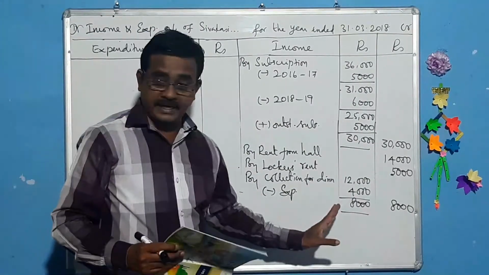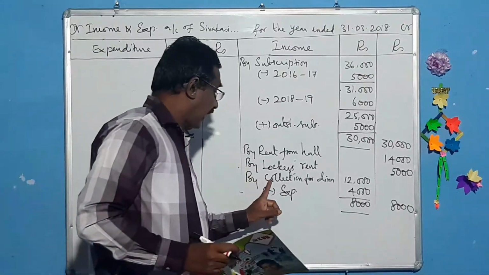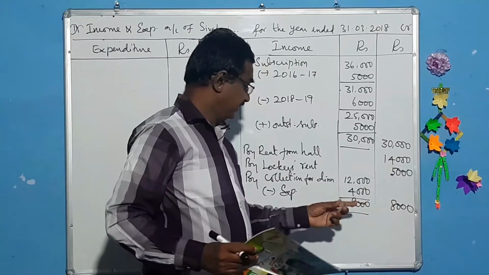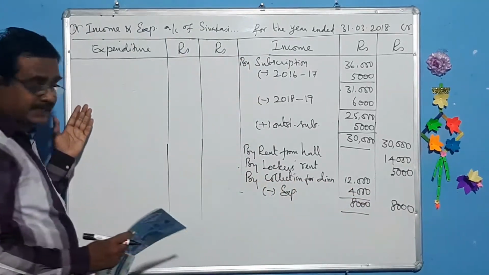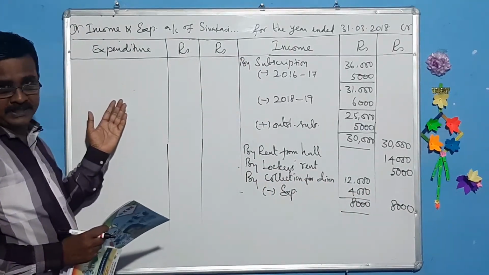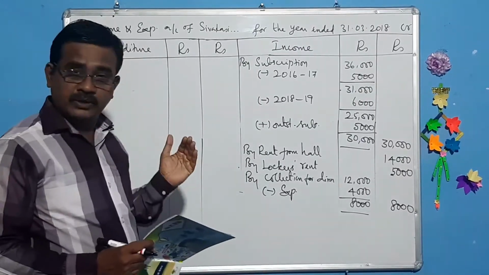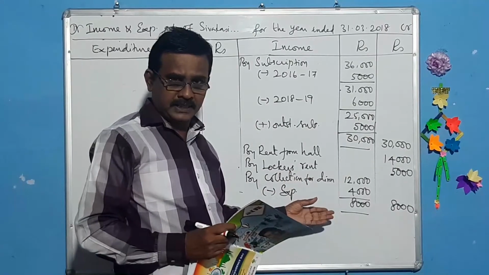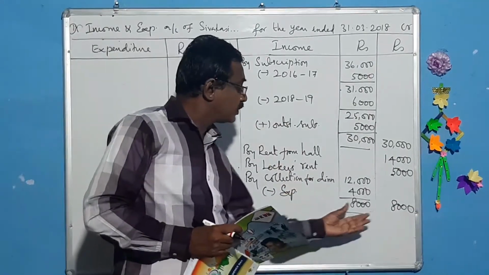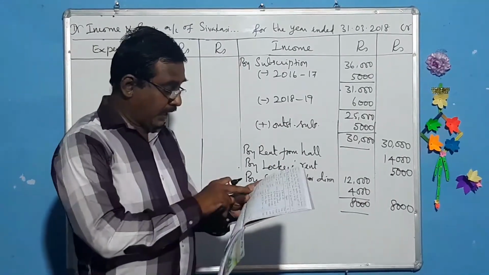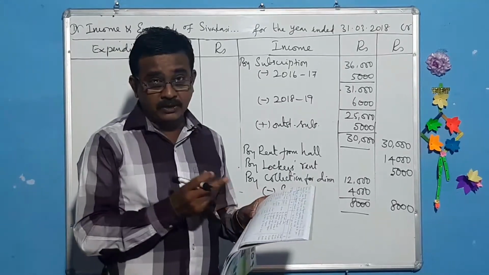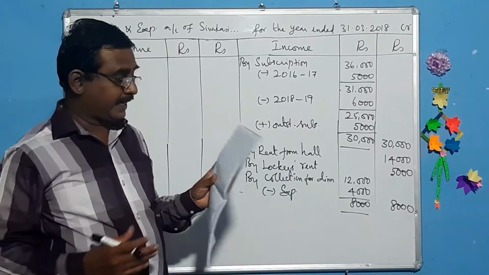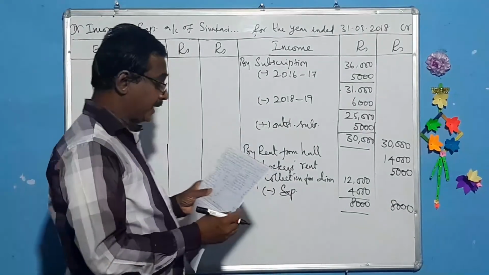See, this can be done in another way. How? Collection for dinner, 12,000, can be shown this side. This 4,000 can be shown in this side as expenditure for dinner. Like that you can show, for my convenience, and it seems to be good. It seems to be better than that. So I have shown like this. Now, balance carried down. This will be taken to the balance sheet which we are going to prepare at the end. Now come to the payment side.